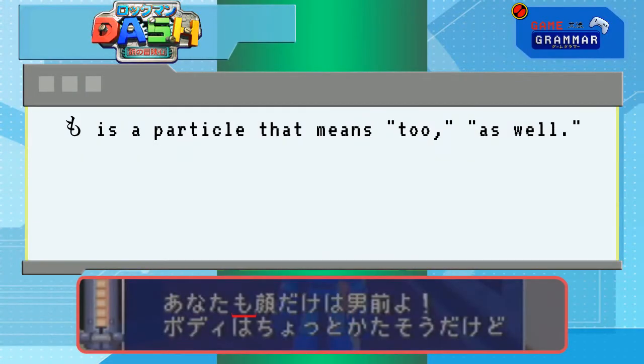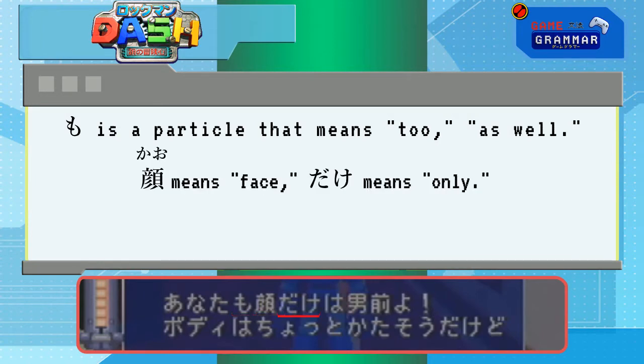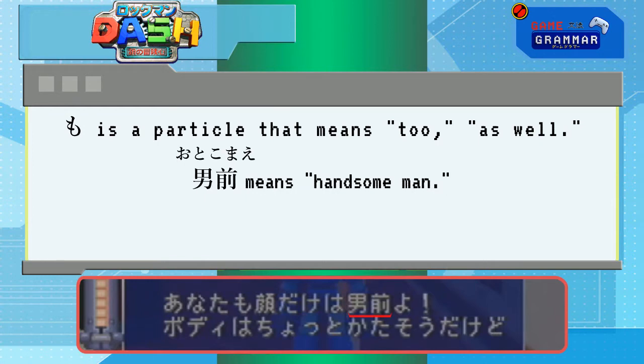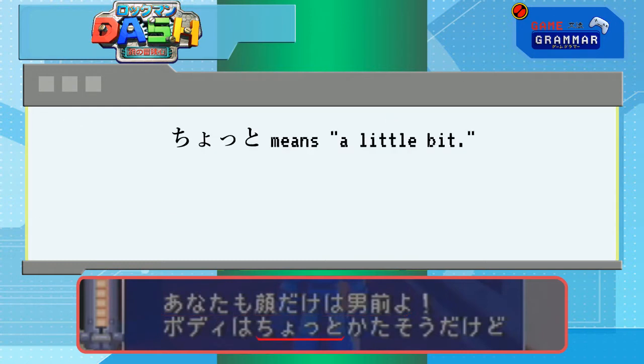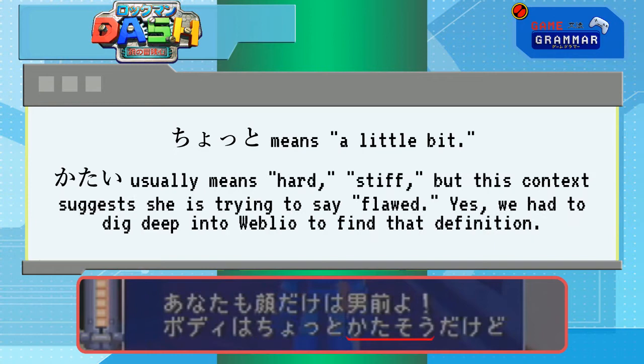Mo is a particle that means too or as well, so anata mo means you too. You too what? Well, kao means face and dake means only. Otokomae means handsome man, so anata mo kao dake wa otokomae yo means you too. Only your face is handsome. The only your face bit is a bit weird. I mean, what does she even mean? Well, chotto means a little bit, and katai usually means hard or stiff or solid or something like that, but here it means flawed. Yeah, you gotta scroll down in your dictionary for that one.